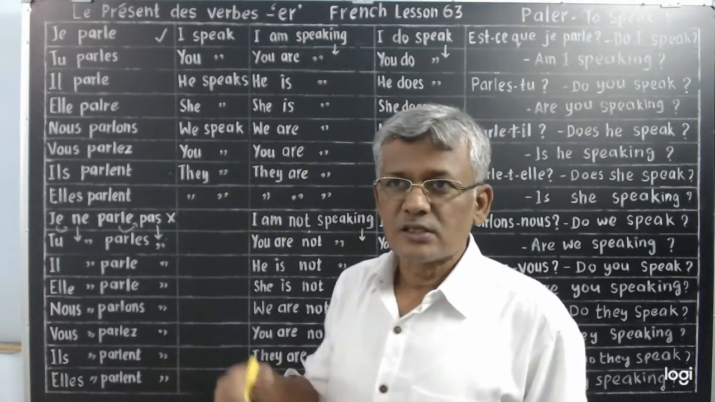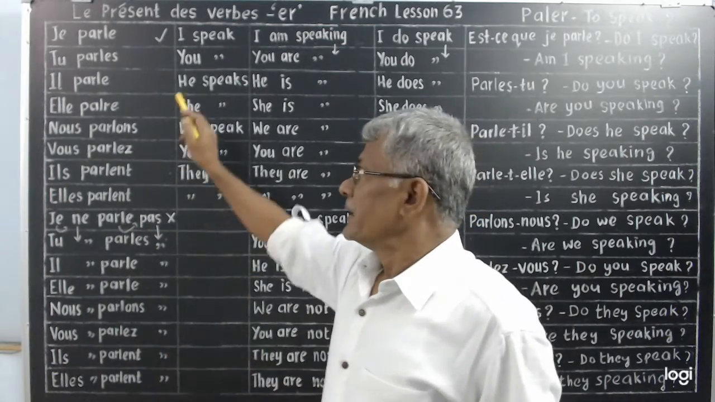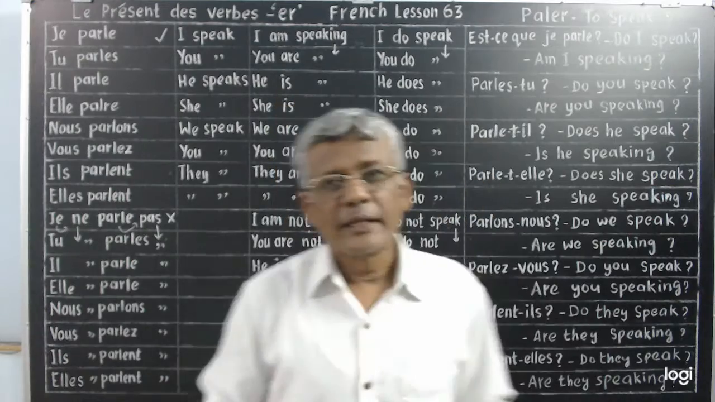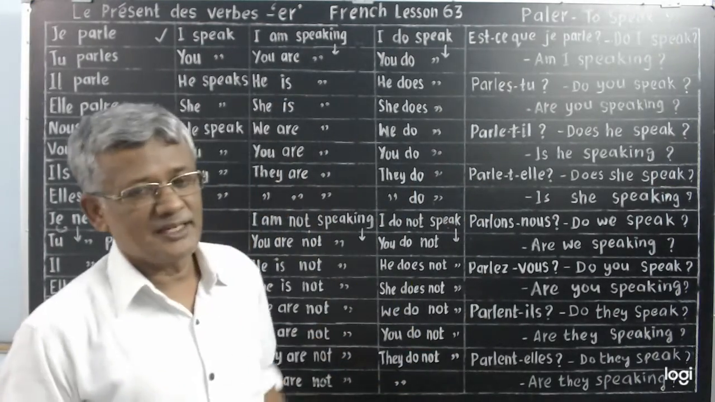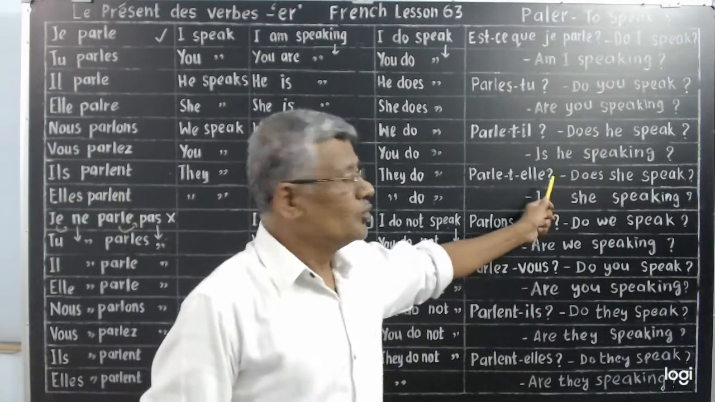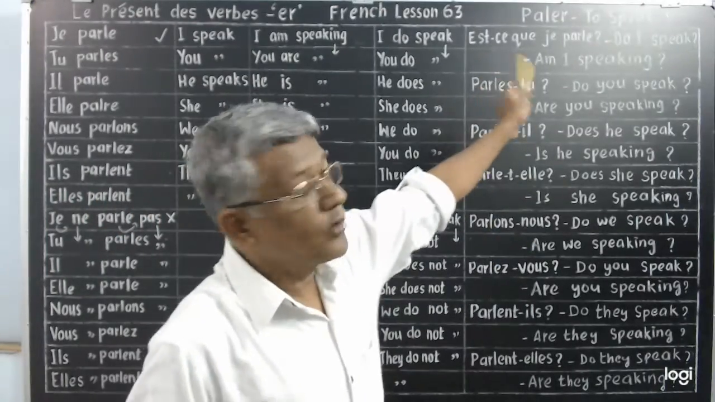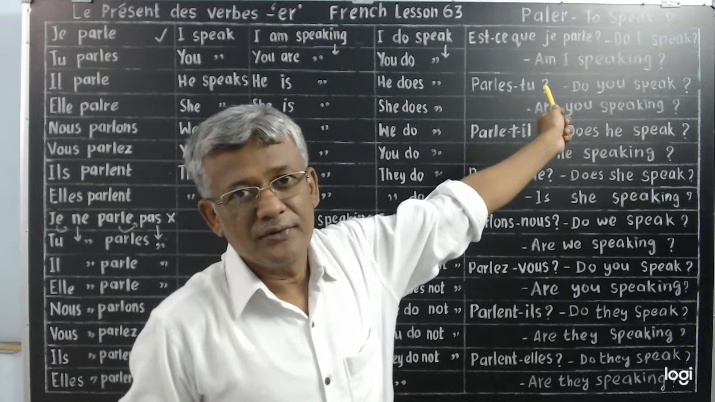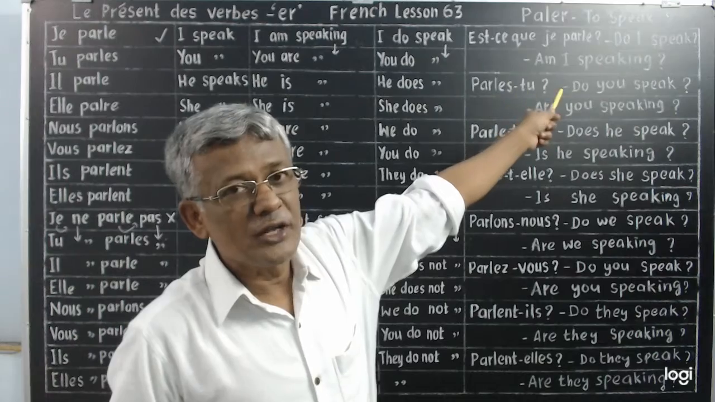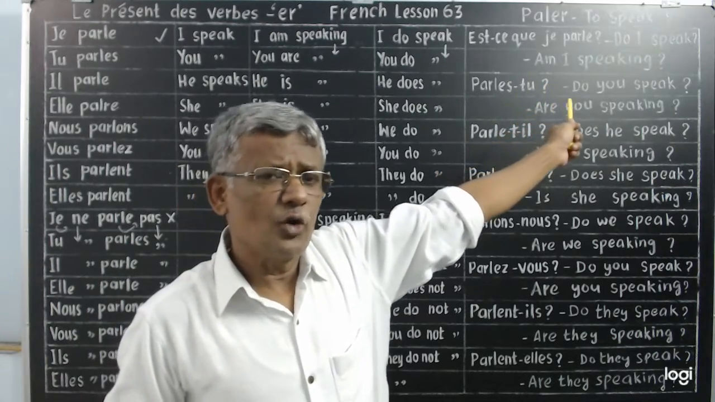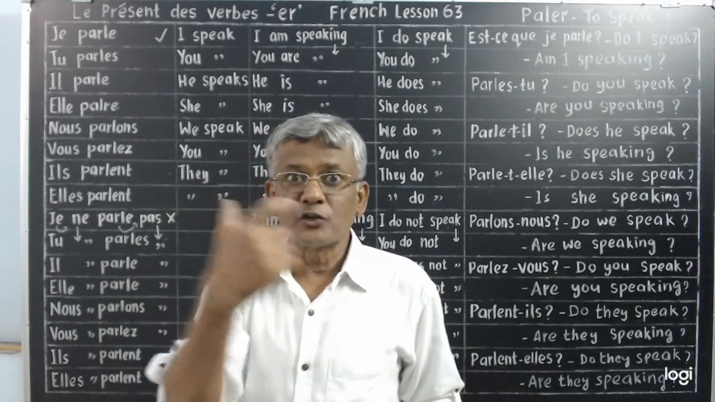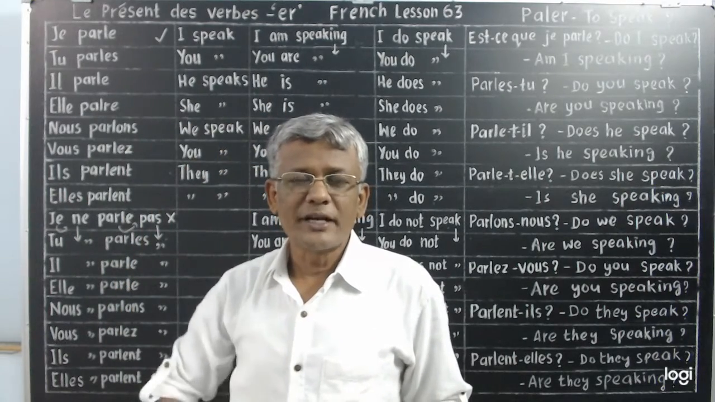In the last two classes, we learnt the affirmative form, 3 translations, negative form, 2 translations. Maintenant, nous verrons la forme interrogative. Interrogative form, how do you make interrogative normally? You have learnt je suis. How did you make it interrogative?